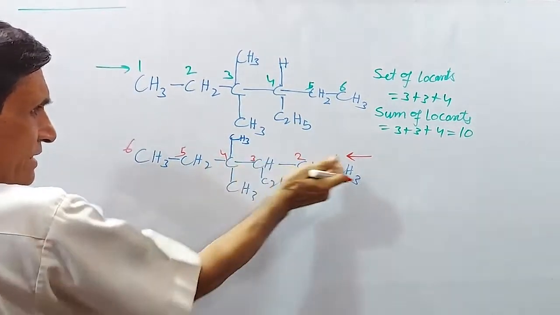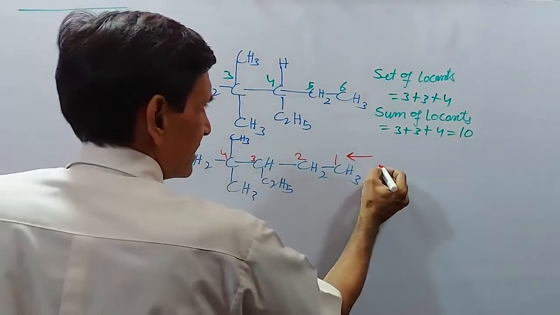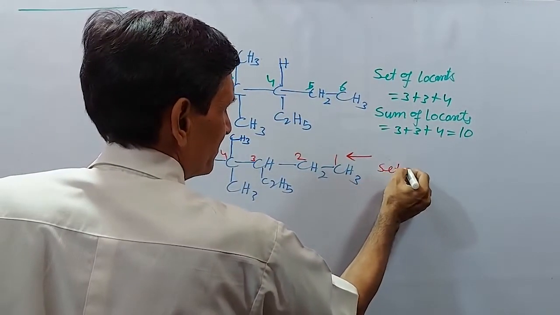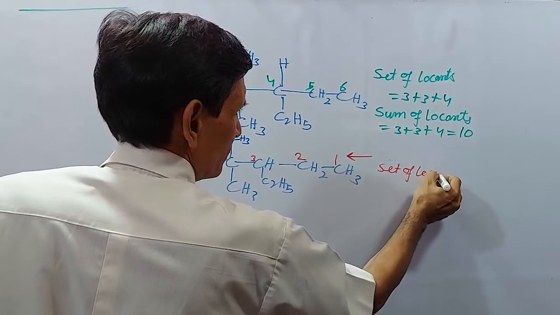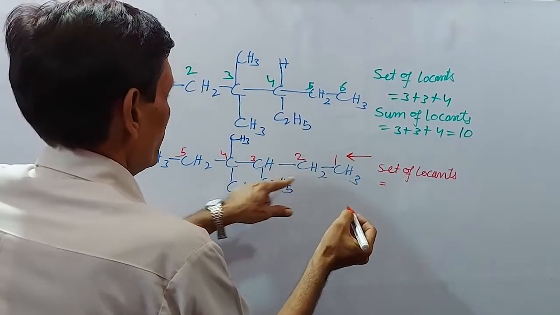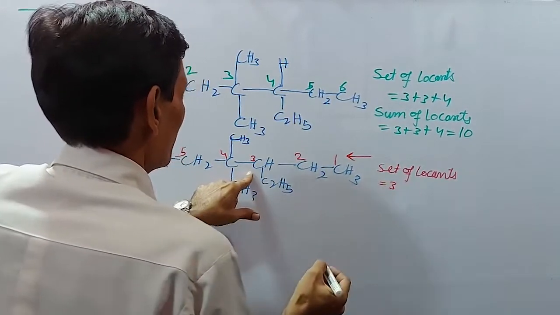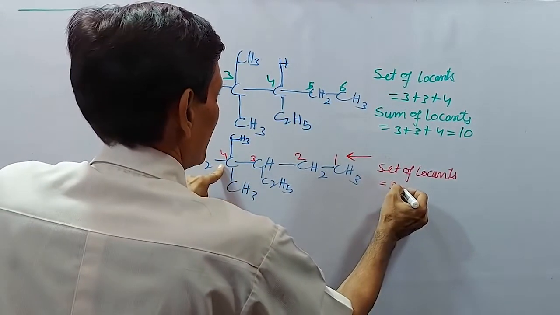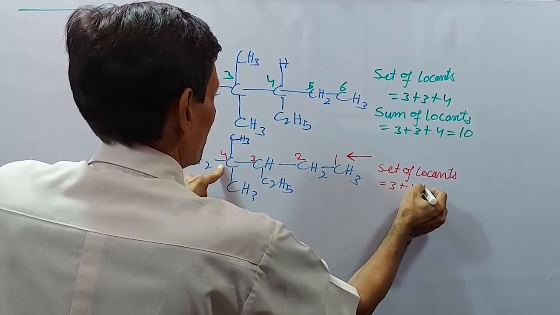In this numbering, the set of locants: the first branch starts at the 3rd number, then 4, and after that again 4.